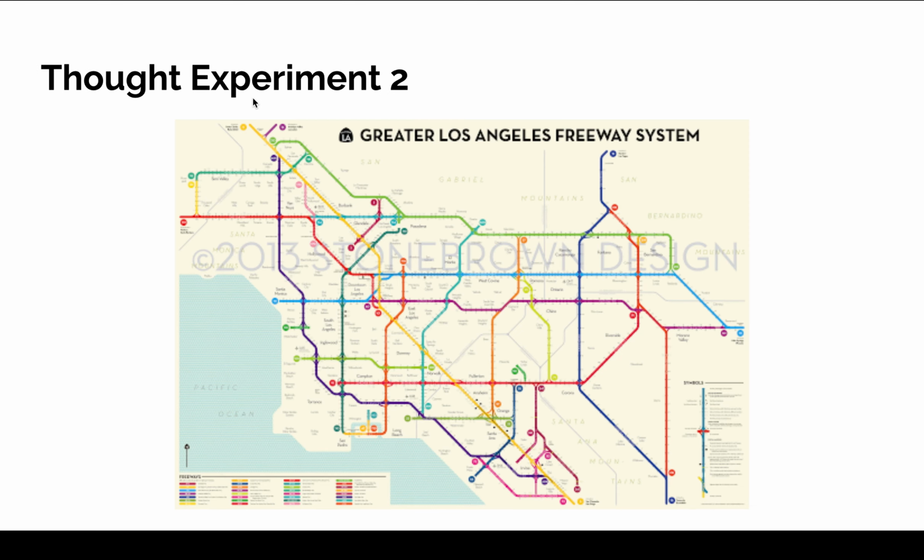So this is the second thought experiment for today. This is the Los Angeles freeway system. Now, this is the road system. It's very nice, very clean. The architects or whoever plans these kinds of things, they did a very nice job in planning the city out. But it just looks a little too easy to go fast. Look at these roads, especially this. This is the most egregious example. If you go from here to all the way over here, that's just like inviting someone to go fast.